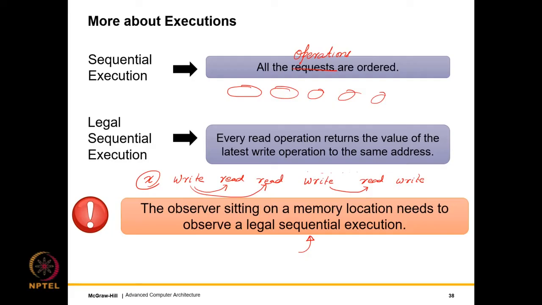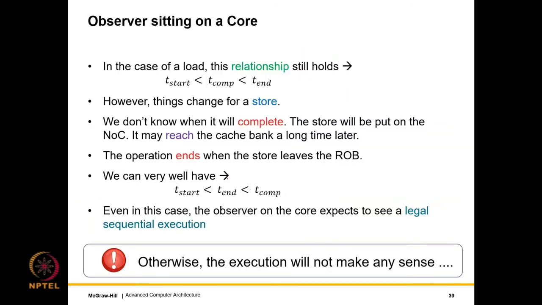If this much is understood, I would ask you to take a deep breath because it's going to get slightly more complicated, and maybe have a cup of coffee and let's go to the next slide. So in the case of a load, what we see is that this relationship still holds if the observer is sitting on a core. So now what we do is that we change the location of the observer. Instead of the observer sitting on the memory location within the memory system, let the observer sit on the core, right? And the core has an out of order pipeline, needless to say.